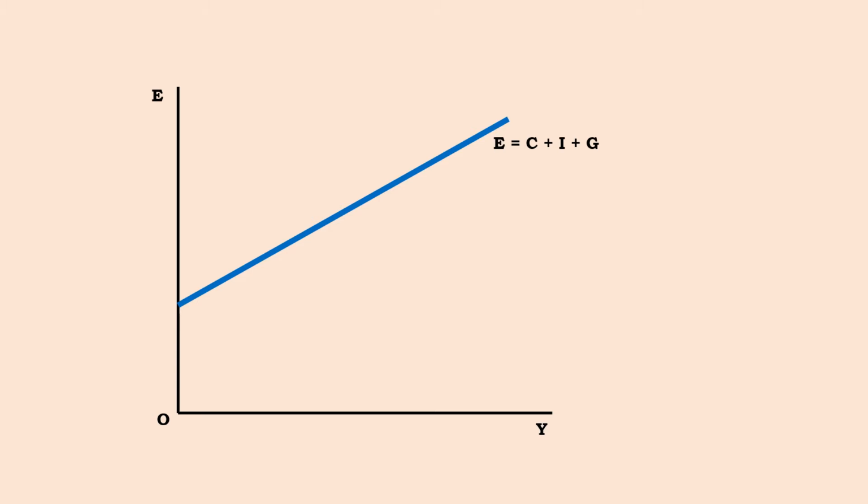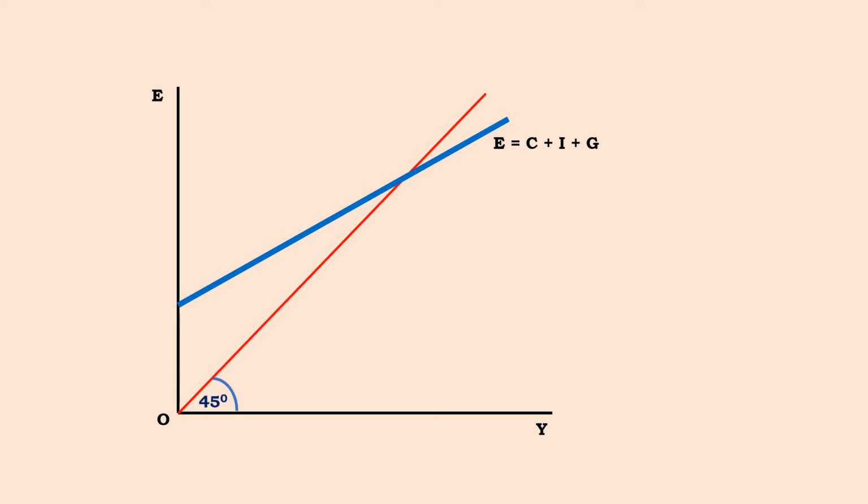Now you know, the vertical axis measures expenditure, the horizontal axis measures income. A line drawn exactly at the middle of the two axes will be a 45-degree line. This line shows equality between the variables measured on either axis.